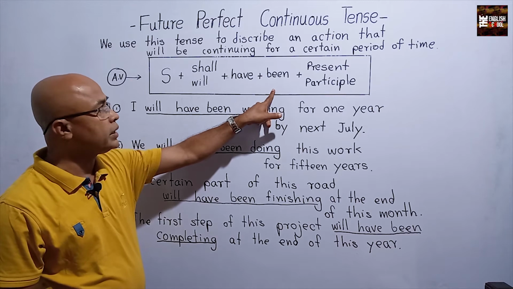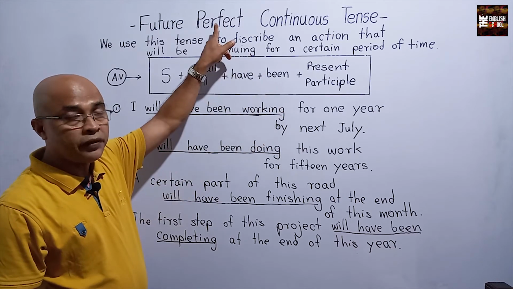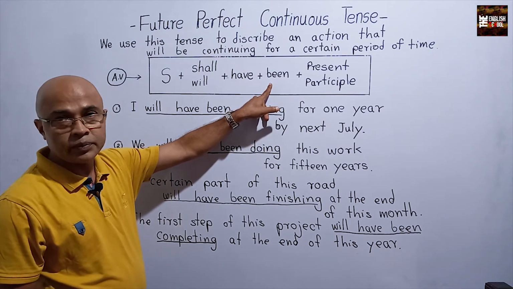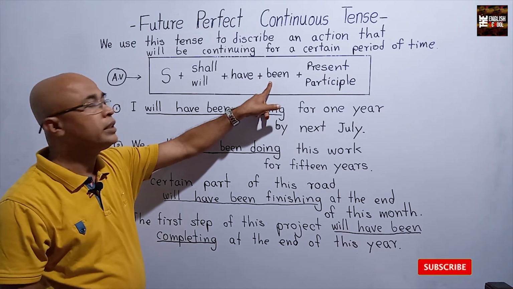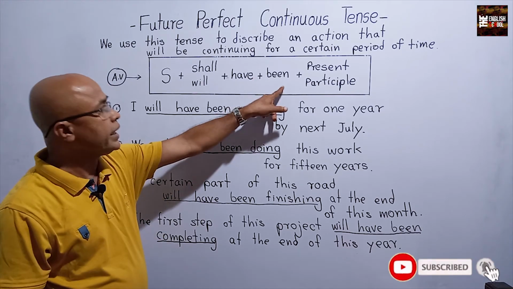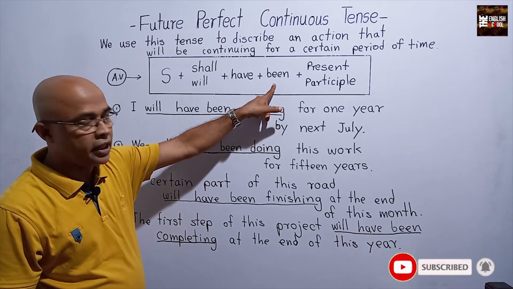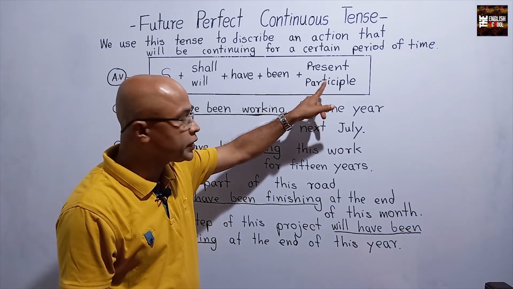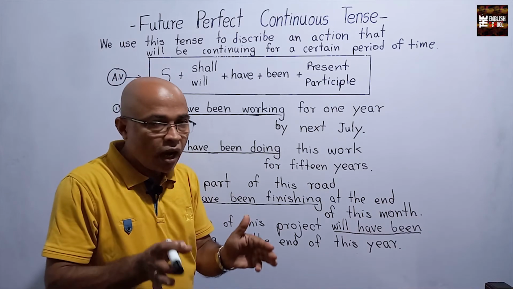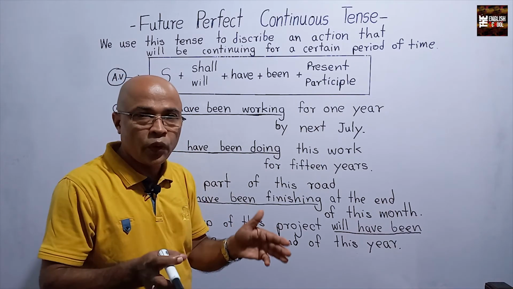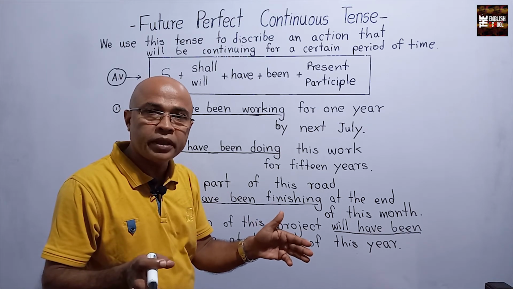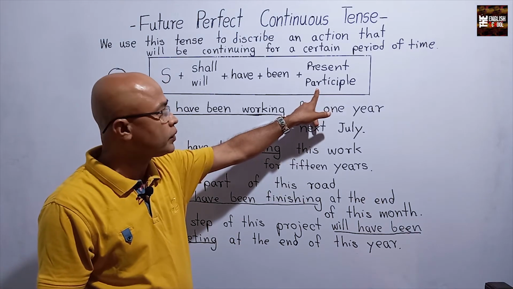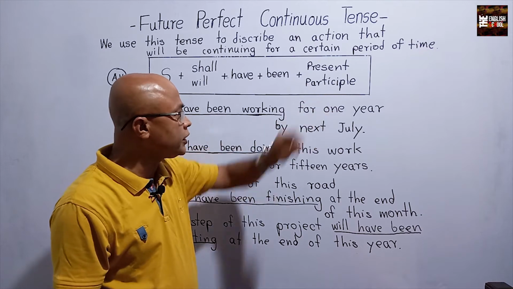After that we have to use been, because this tense is a perfect tense, future perfect. In perfect tenses we have to use been. It is also an important matter. Here, b-e-e-n, been. Remember that? After that, we have to use the present participle form, that means the ing verb. Going, reading, writing, sleeping, eating, dancing, words like those we have to use. I have mentioned here a present participle.